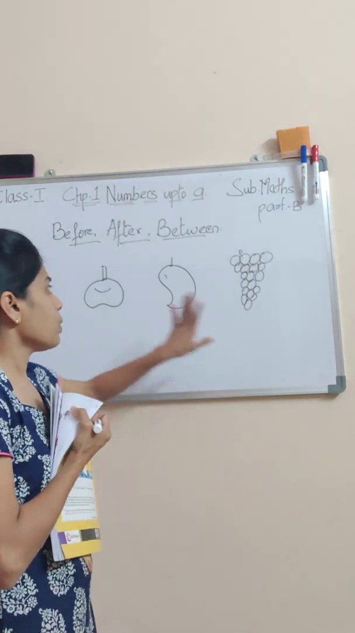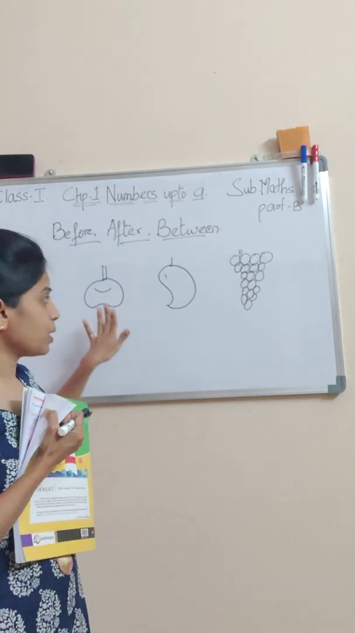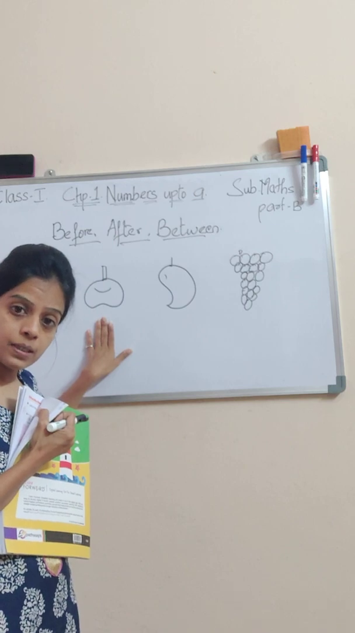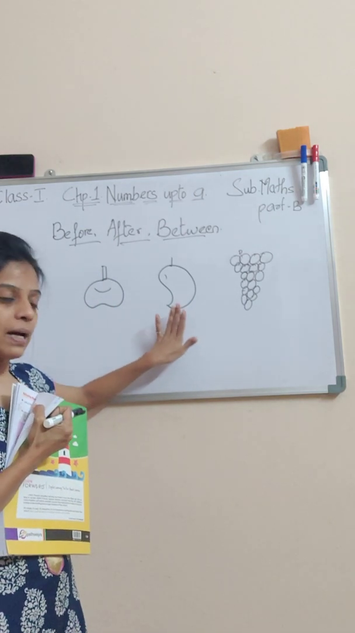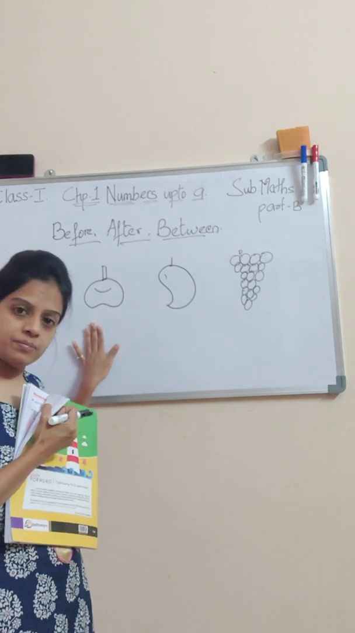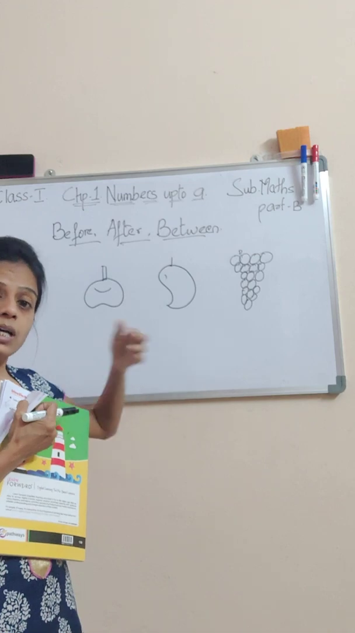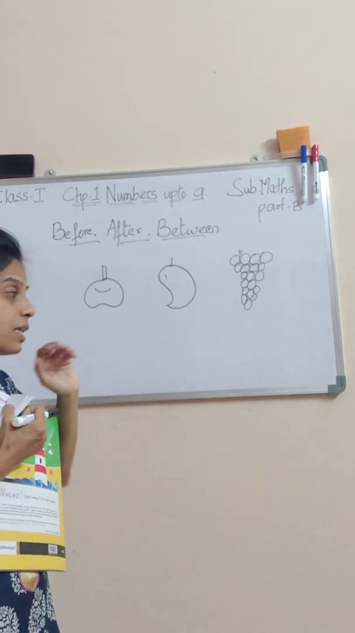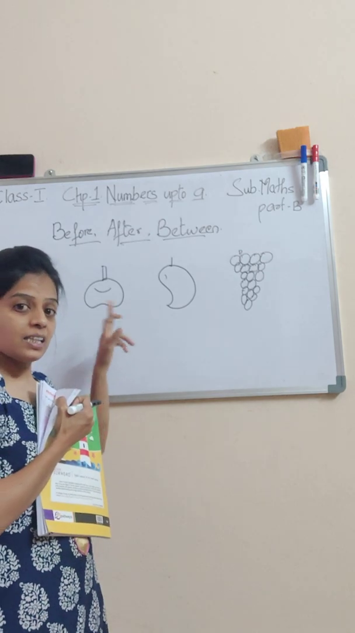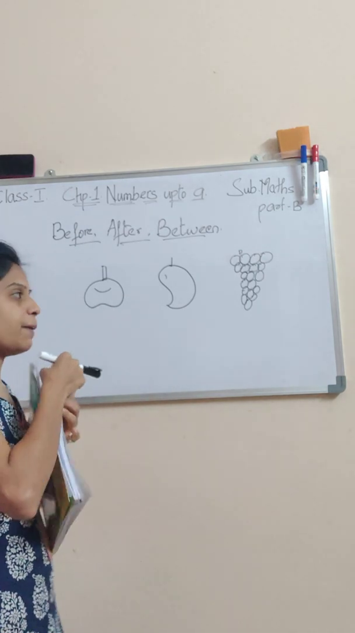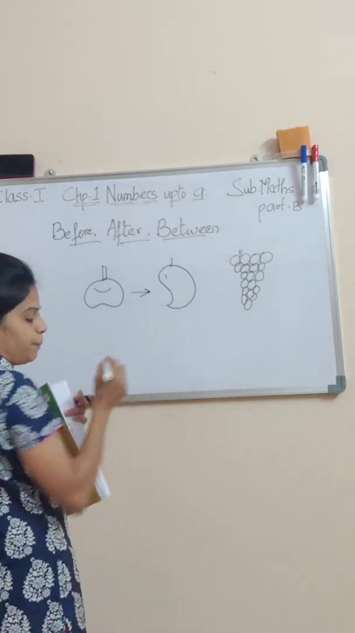So now, if we are talking about apple, where is the apple? Yes, the apple is before the mango. Mango के पहले apple है. Now, in other words, what do you say? The mango is after the apple. Yes, the mango is after the apple.